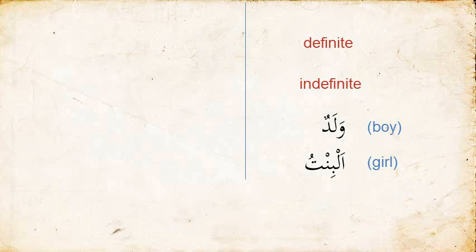So finally, just to test your knowledge, take a moment, pause the video, and then translate all the words on the right hand column. For example, translate the word definite into Arabic. Translate the word indefinite into Arabic. Translate the word waladun into English, and translate the word al-bintu into English as well. Take a moment and do that now, inshaAllah.